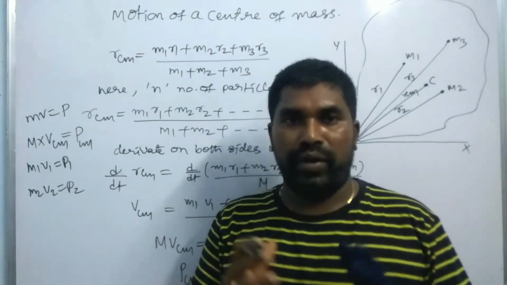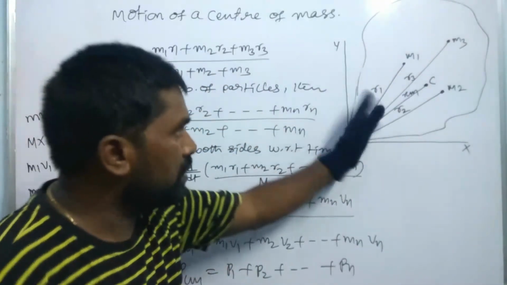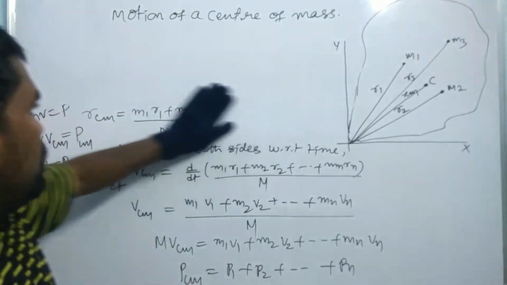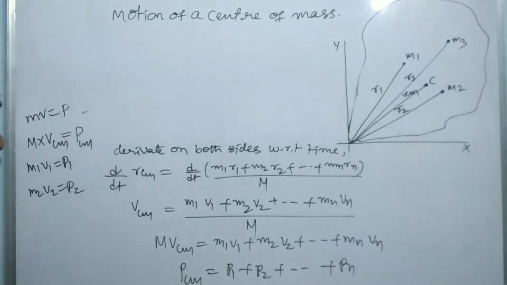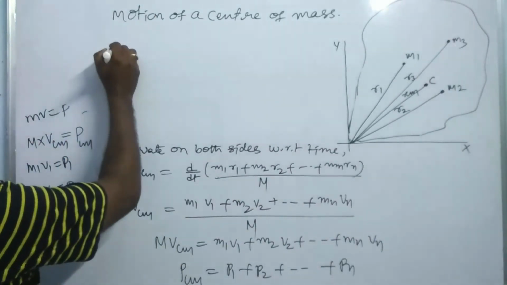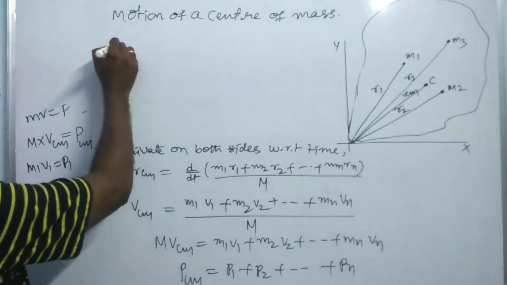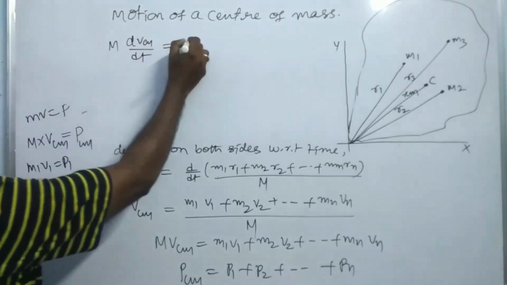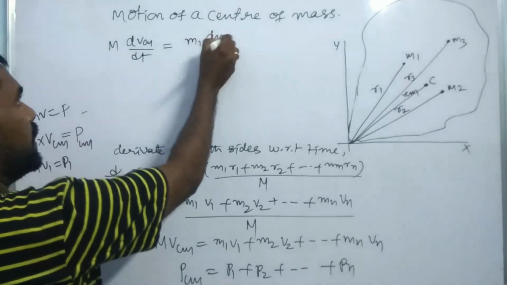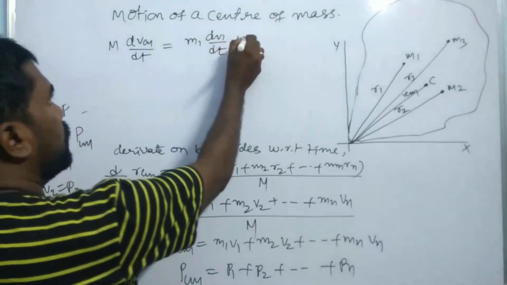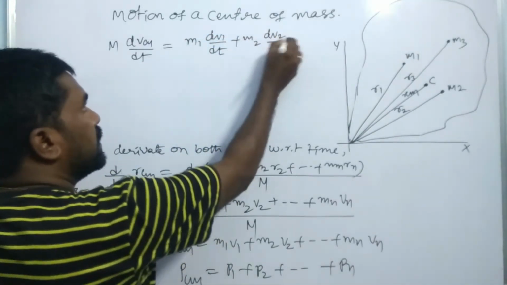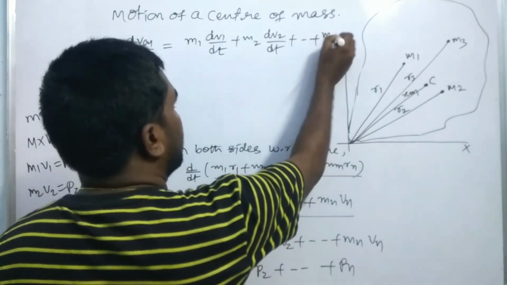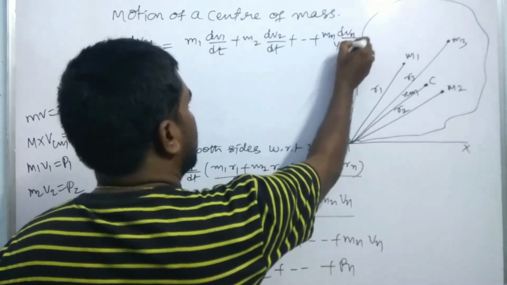So we can write M into dVcm by dt is equal to m1 into dV1 by dt plus m2 into dV2 by dt and so on up to mn dVn by dt.